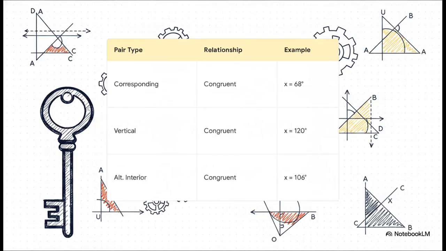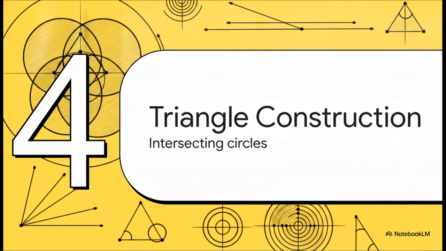Now, what's really interesting about this is how these relationships give us a mathematical master key. Because we know these rules, whether angles are congruent or supplementary, knowing just one single angle measurement unlocks the entire geometric puzzle. Like, if a vertical angle is 120 degrees, the one across from it is absolutely guaranteed to be 120 degrees. It's just an unbroken chain of logic. Moving to Section 4, Rules of Triangle Construction, using intersecting circles to build shapes.